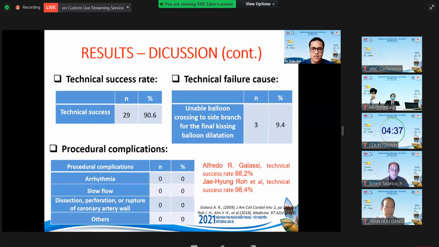In terms of technical success criteria, our study had 29 cases which completed all steps of the minicrush technique without complication and improved flow and stenosis of the vascular lumen. So the technical success rate was 90.6%. There were 3 patients in whom the wire could not be rewired to the side branch through the side branch stent struts first, and who failed to pass the balloon to perform the final simultaneous kissing balloon dilatation. This rate was similar to the study of Alfredo Galassi et al. In our study, no complications were recorded during the intervention.